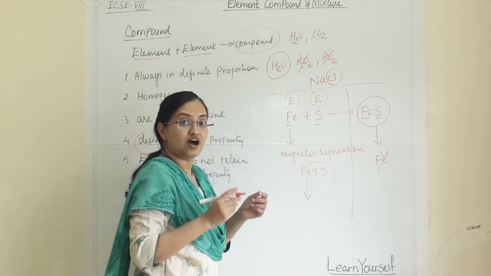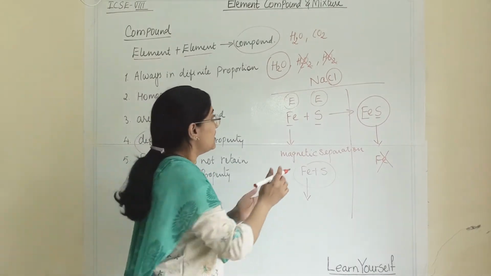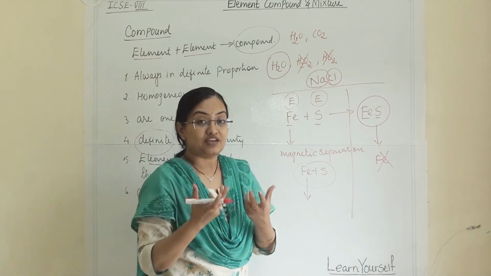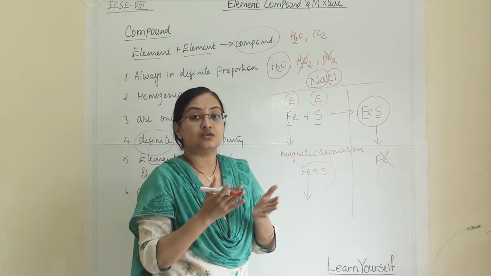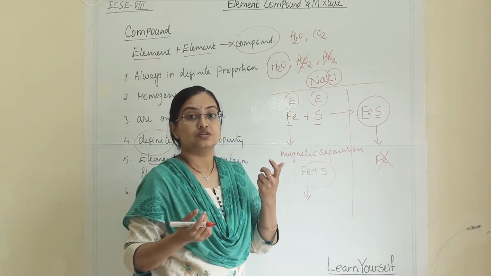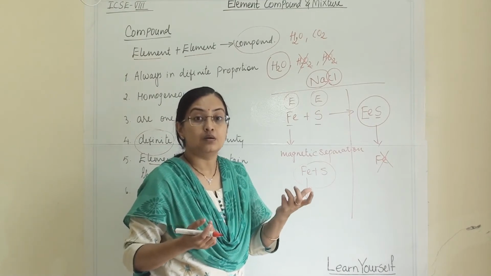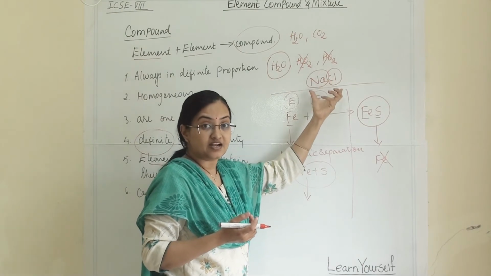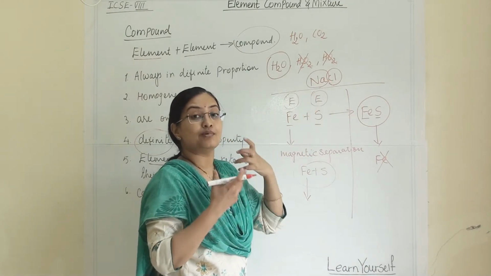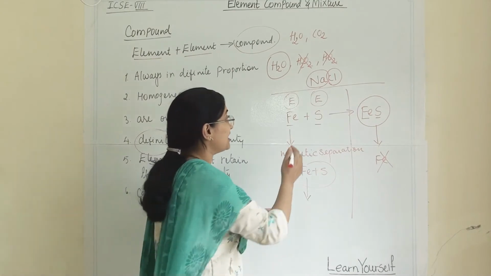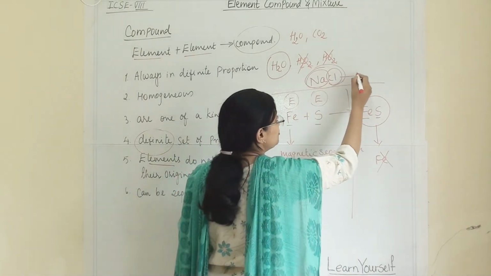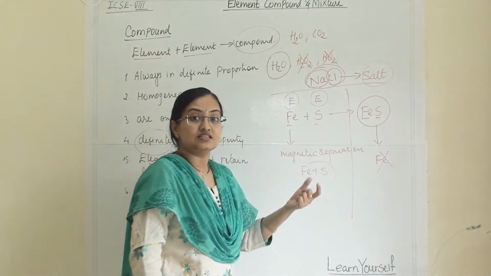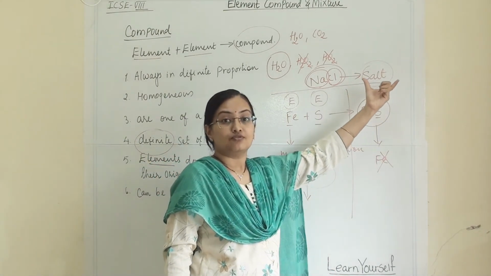Chlorine is a harmful gas for humans. Sodium metal is very reactive. If it comes in contact with water, it will rapidly burn. So they both possess this kind of property. But when they make a chemical bond, when they form a molecule of NaCl, it becomes salt, and it is edible for humans in their food.